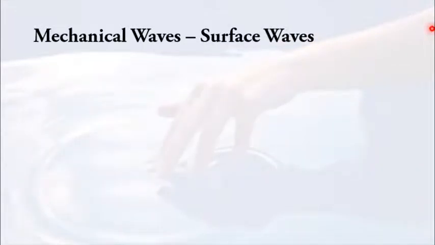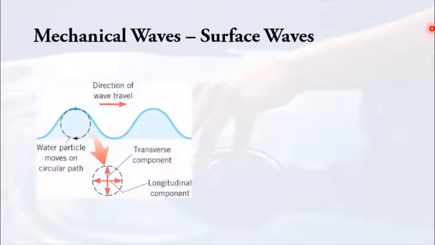The last one is a surface wave. Like I told you just now, a surface wave is generated because of the combination of a transverse wave and a longitudinal wave. This is the movement of particles in a surface wave. When you combine the vertical oscillations and the horizontal oscillations together, the particles will start to move on a circular path. While the wave is still traveling from the left to the right, these particles won't move forwards. They will just keep oscillating around the same equilibrium positions.